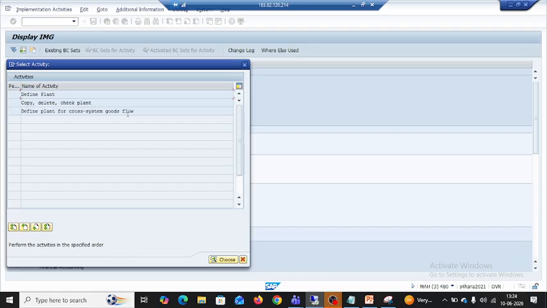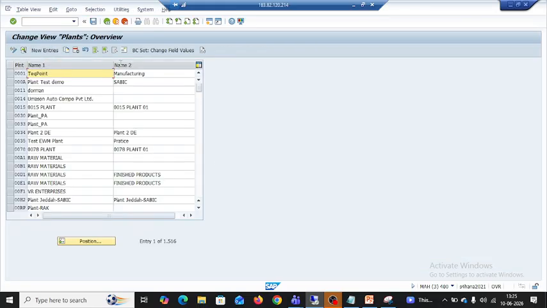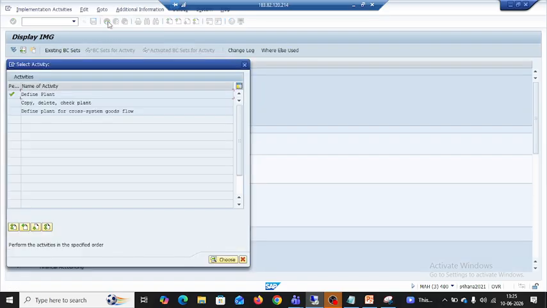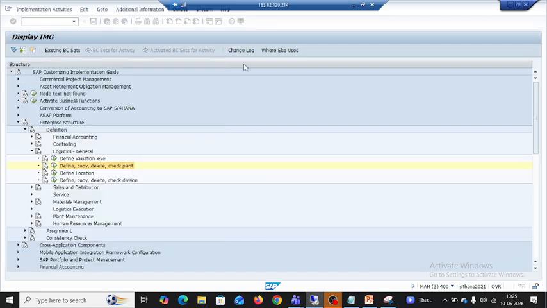Define plant for cross system goods flow. These are the things, and this is mainly for material management. It's optional for SD, but if you know about it, then it would be good for you. Using this, we can define plant. This is about the plant.